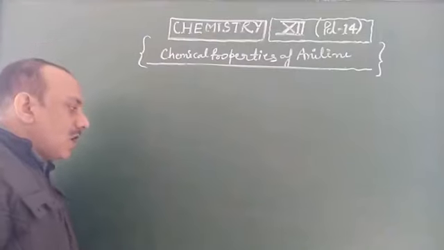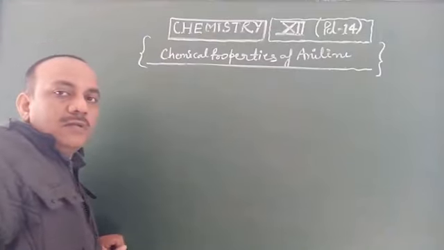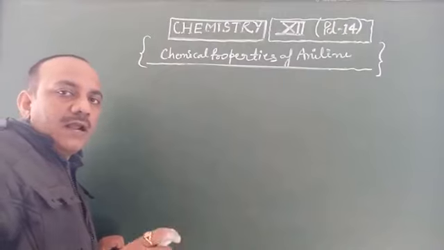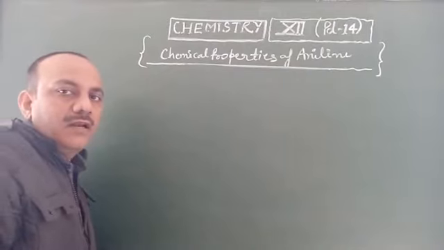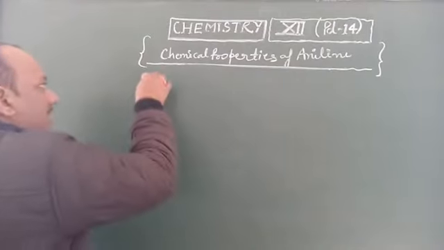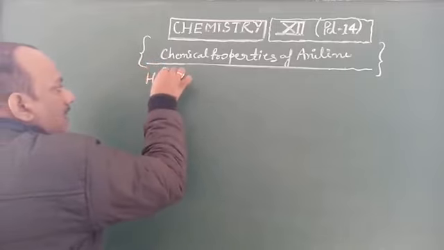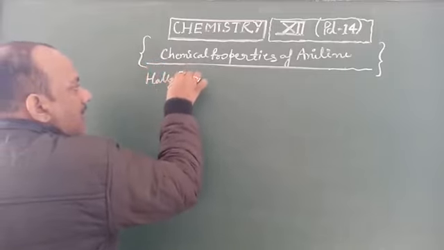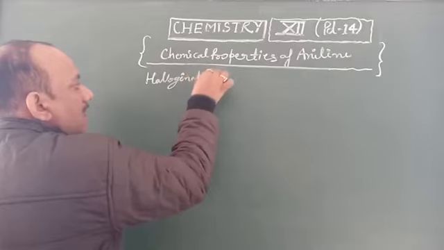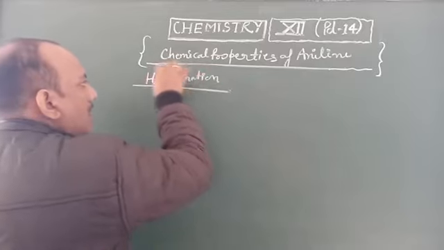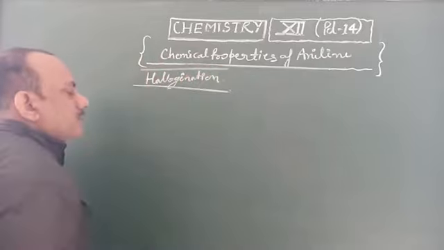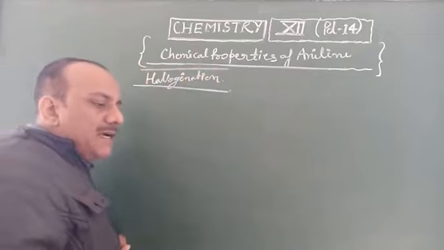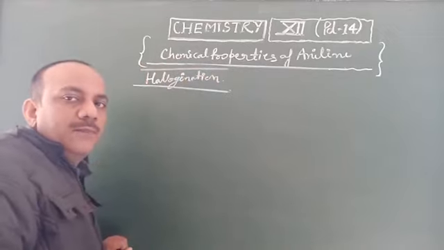Students, now we go on to discuss the benzene ring substitution reactions of aniline. Here we take a reaction named halogenation. This type of reaction is completed with chlorine, bromine and iodine.